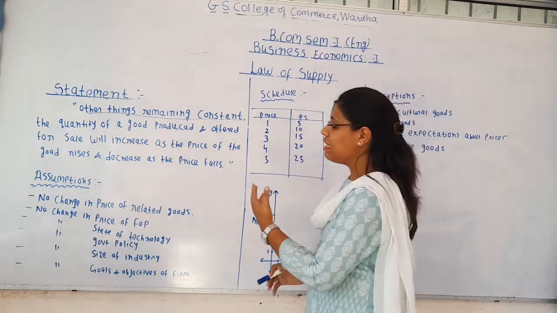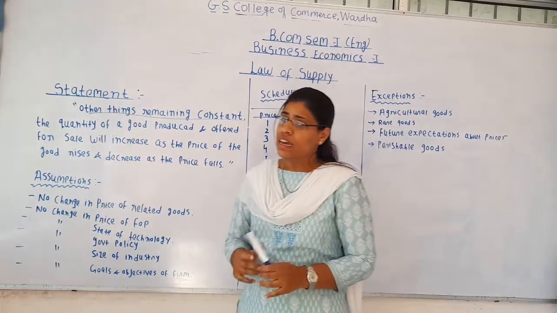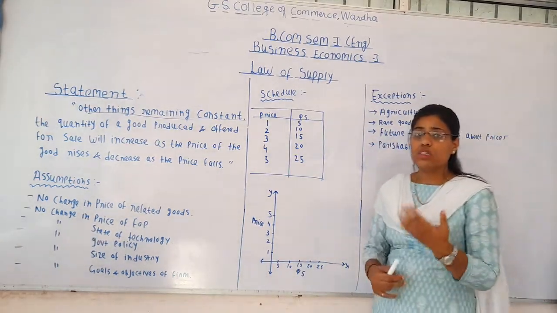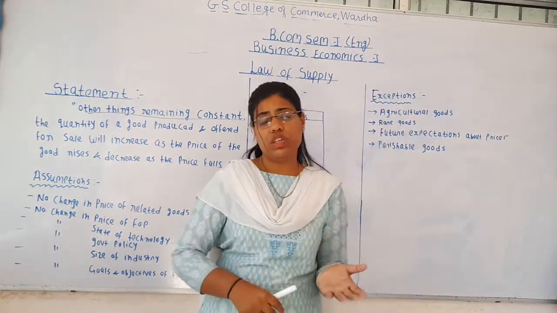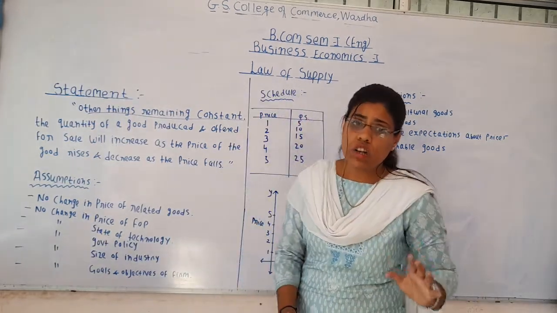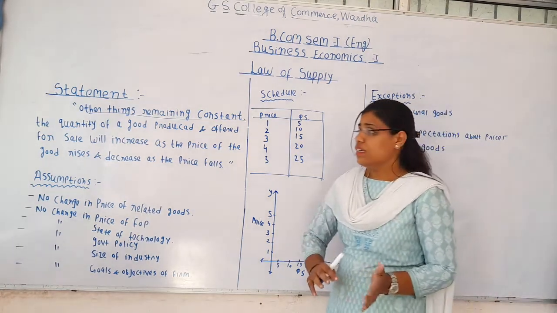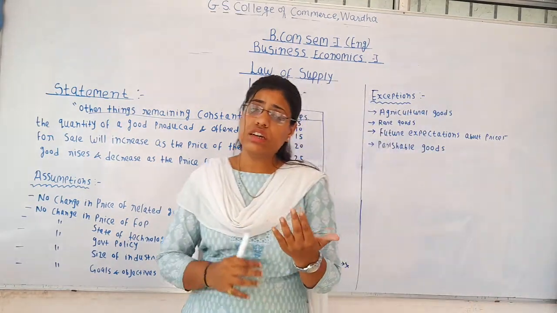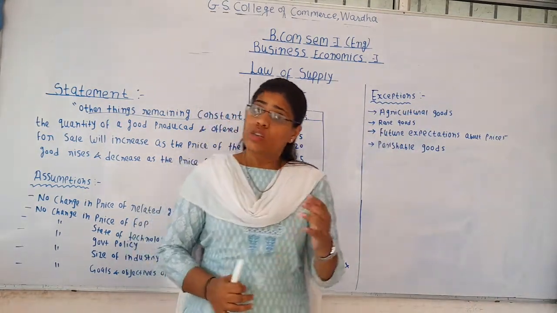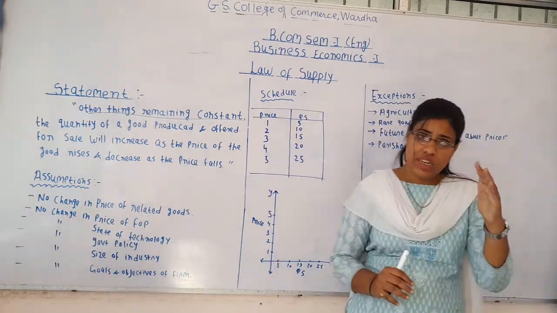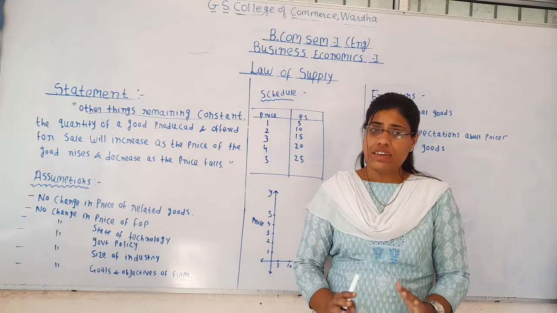So what is the statement of supply basically saying? It is establishing a relationship between price and supply by assuming that other factors which influence supply remain constant in the market for the particular time being. When the other factors remain constant, due to an increase in price, supply will increase, and due to a decrease in price, supply will decrease.